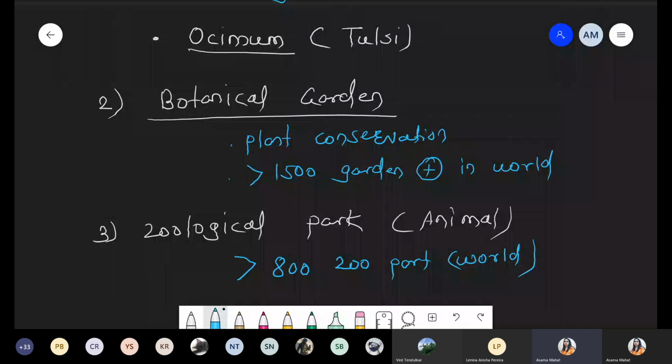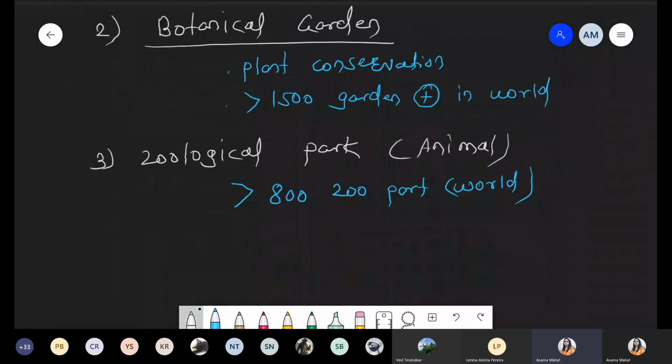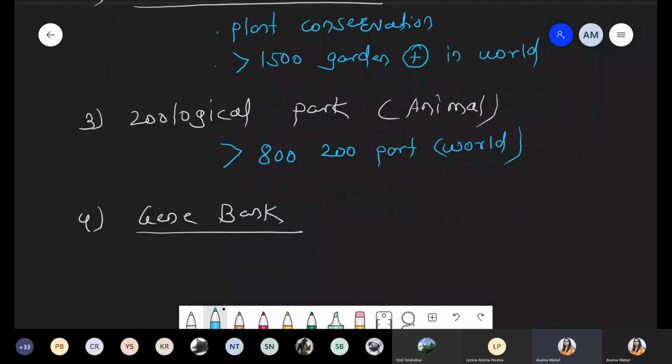Okay, more than 800. And the last point is number 4, the gene bank. When we are talking about the gene bank, it means conservation. Under this conservation, first of all we are talking about cryopreservation. Can you tell me what is the meaning of cryopreservation? The first technique which is used is cryopreservation. What is the meaning of cryopreservation?